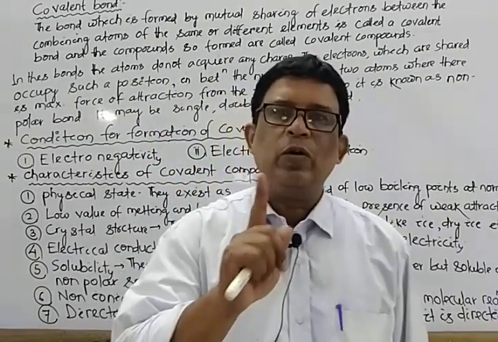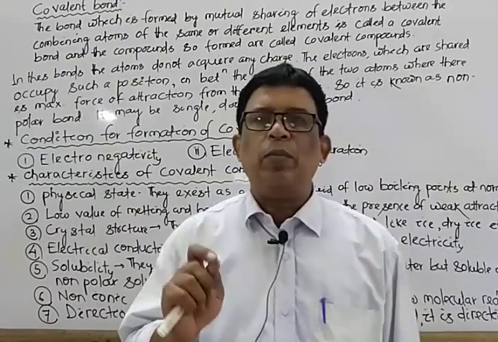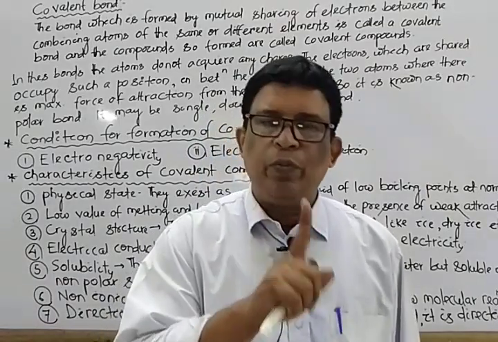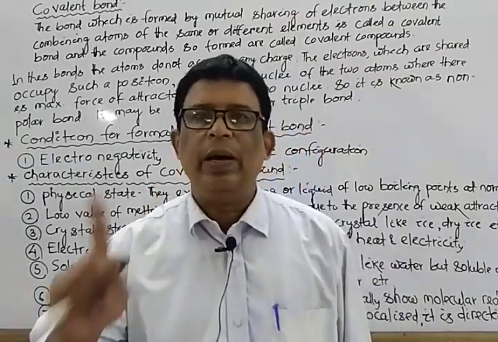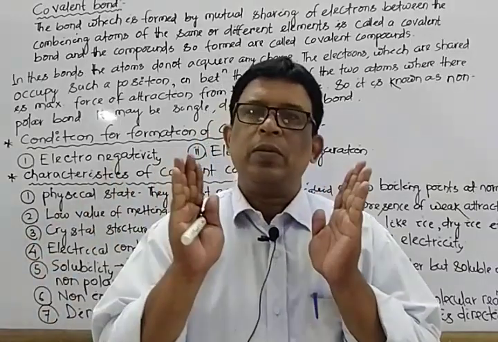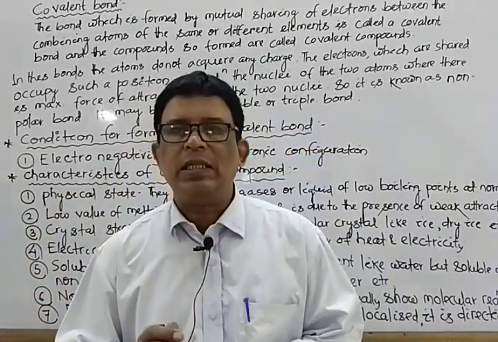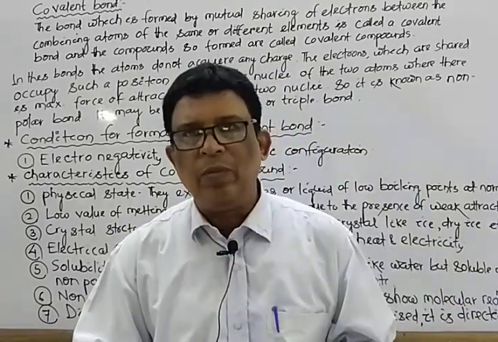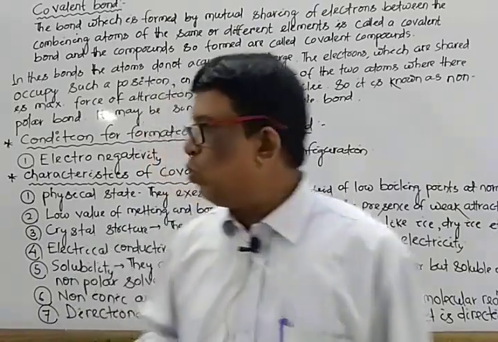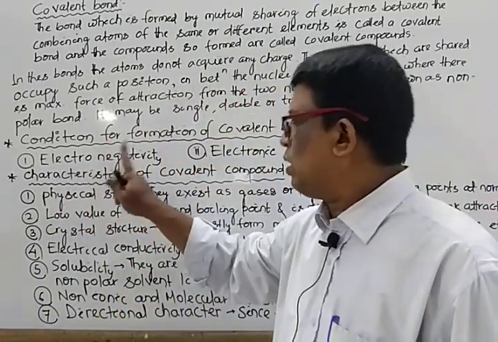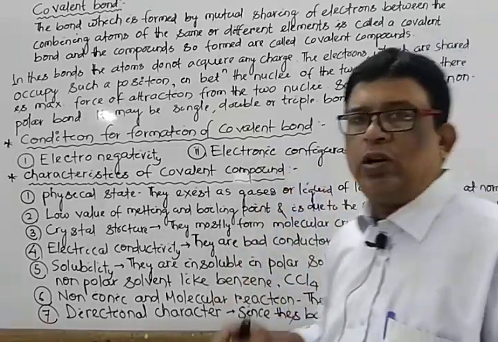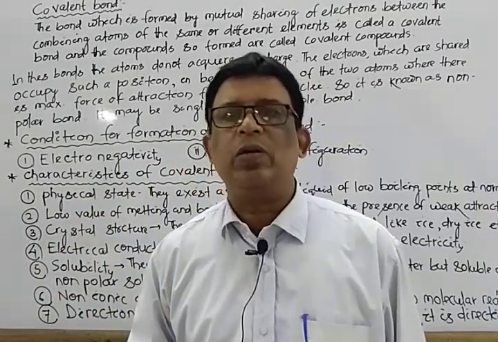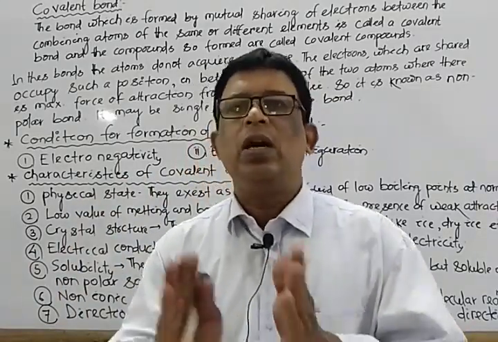And point two, electronic configuration. Generally, this type of bond is formed by non-metals, that is, elements present in group 5A, 6A and 7A. That means they have 5, 6 or 7 valence electrons. If they do, then only they share among themselves to form a covalent bond. So two important conditions are there: they have very low or zero electronegativity difference, and the electronic configuration, that is, they possess 5, 6 or 7 valence electrons. That means they are generally non-metals.